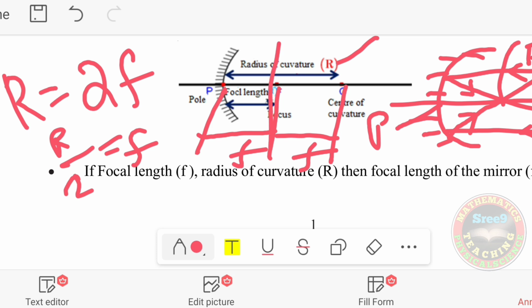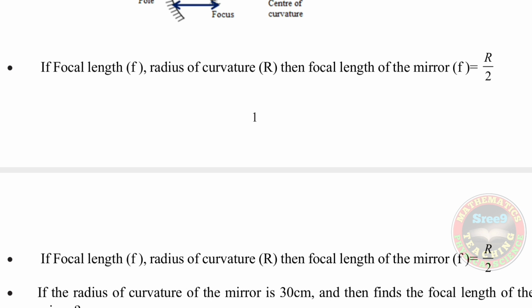Hence we say R is equal to 2F, or F is equal to R by 2. If the focal length is small f and the radius of curvature is R, then the focal length of the mirror small f is equal to R by 2. In other words, the radius of curvature is equal to 2F.